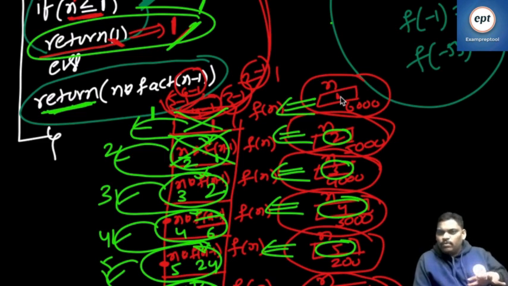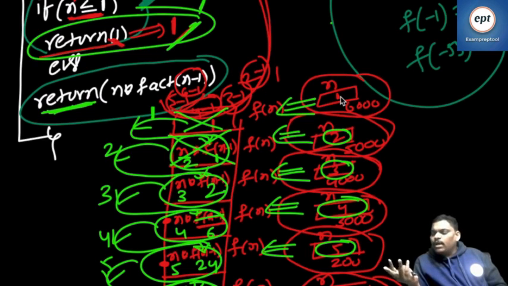So first question, can you type one by one? Whenever recursion is going on, are you using the stack data structure or not? Please type. Yes.